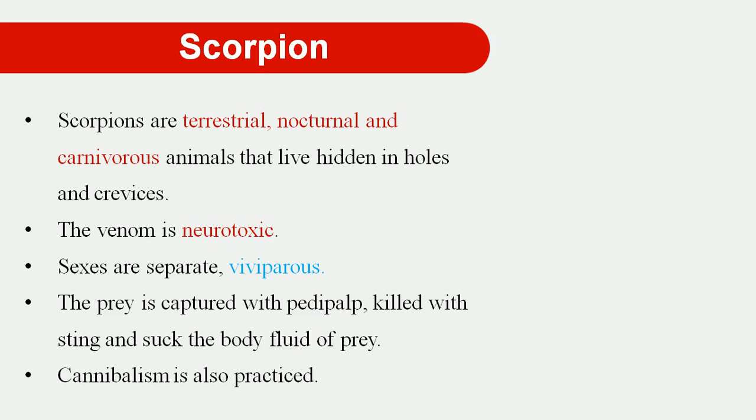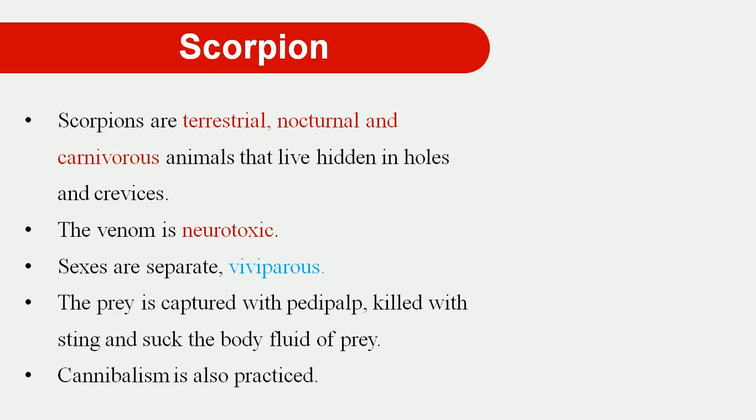The scorpion, basically you know, is terrestrial, nocturnal, and carnivorous. Terrestrial means they live on the earth surface. Nocturnal, they are active at night time, and carnivorous means they feed on animal bodies. They live hidden in holes and crevices during the daytime. The sting apparatus consists of venom, and this venom is neurotoxic. These animals are dioecious, their sexes are separate, and viviparous in nature.